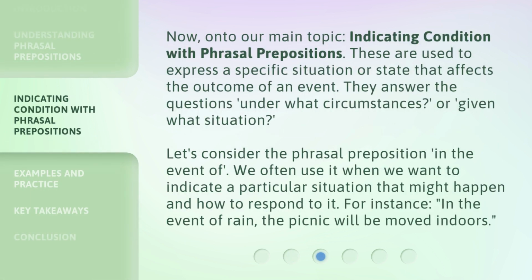Now, on to our main topic. Indicating condition with phrasal prepositions. These are used to express a specific situation or state that affects the outcome of an event. They answer the questions, under what circumstances, or, given what situation.